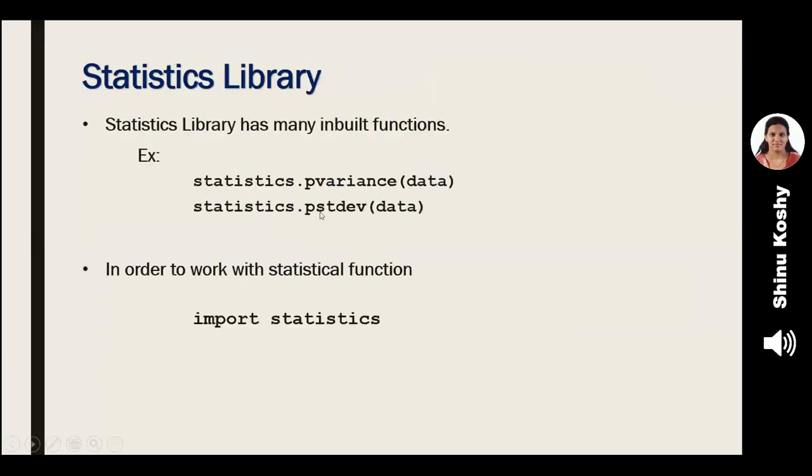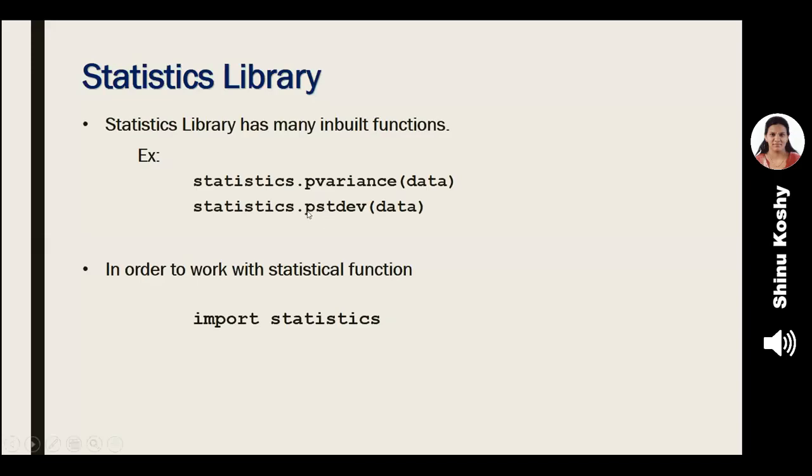So we have a library called the statistics library. It has inbuilt functions to find mean, variance, standard deviation, and so many more things. But in our lab cycle, we want only two things, that is variance and standard deviation. So can you see the function pvariance for finding the variance?